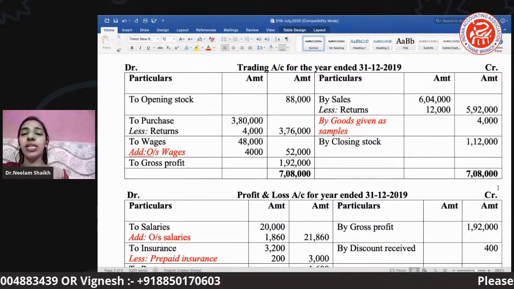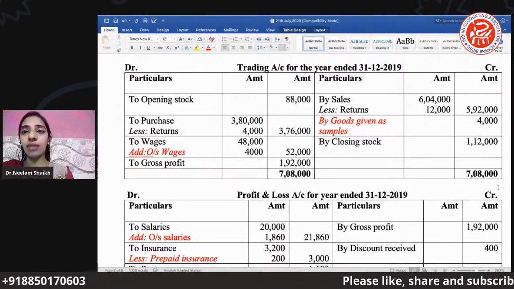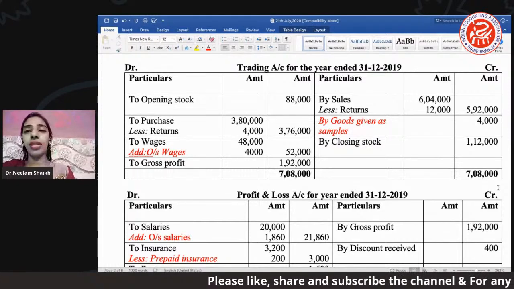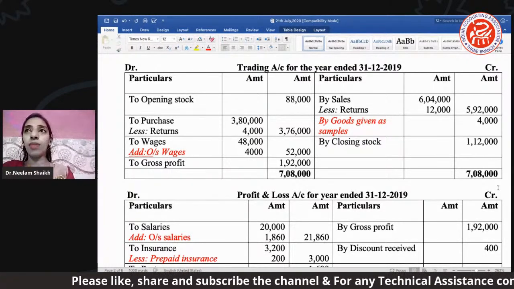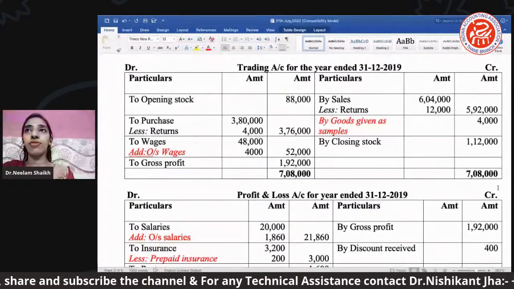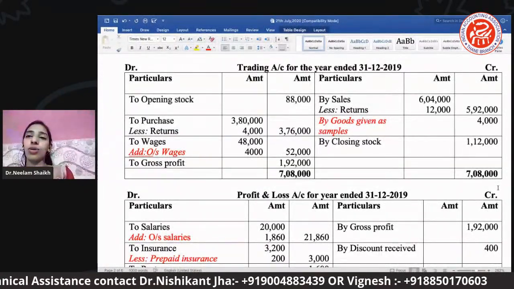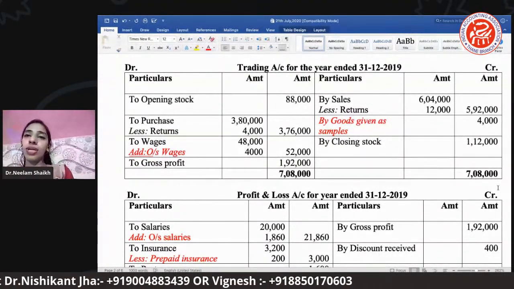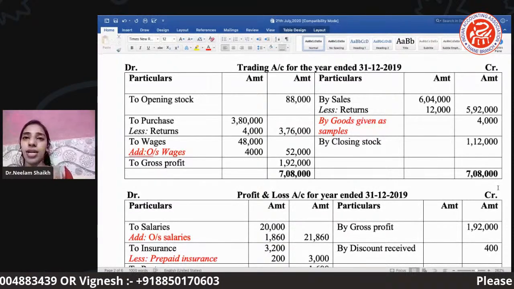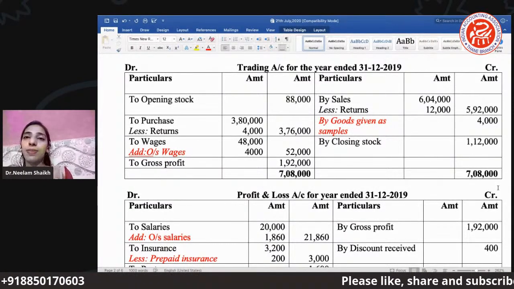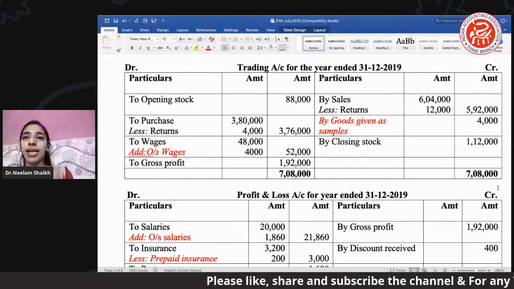So whenever we see our accounts, we start our trading account with the direct expenses, right? So firm के पास, in the firm, the stock, firm ने कितने start. So the firm is having an opening stock of 88,000, already given in the trial balance, that we bring here. Then the firm has purchased 3,80,000.